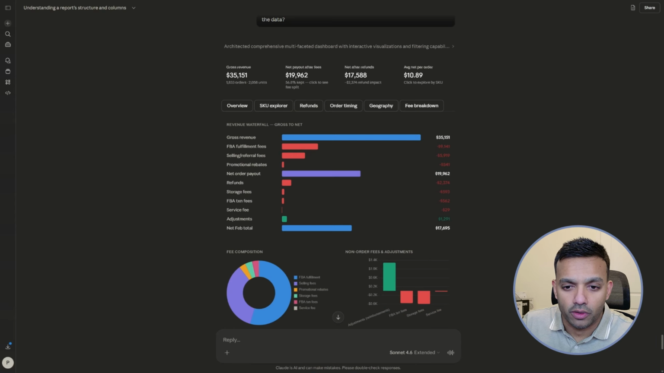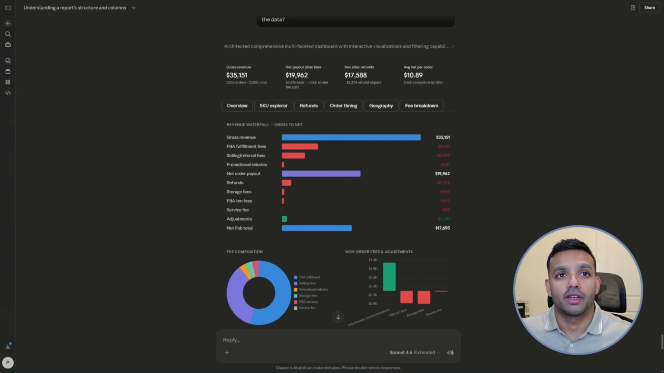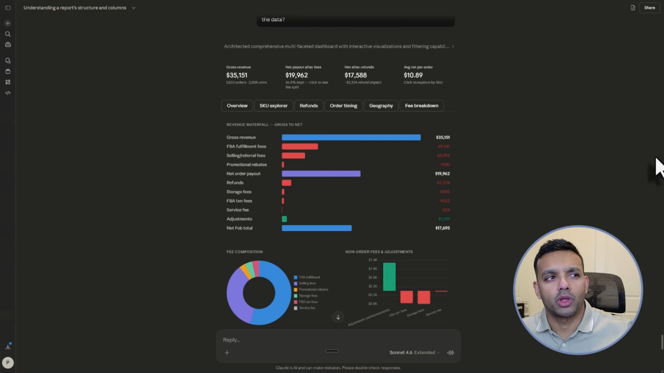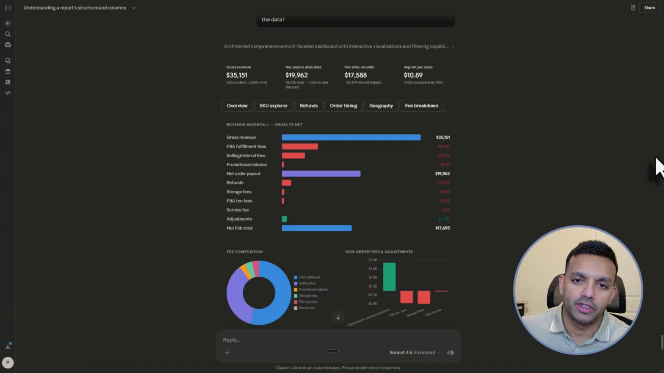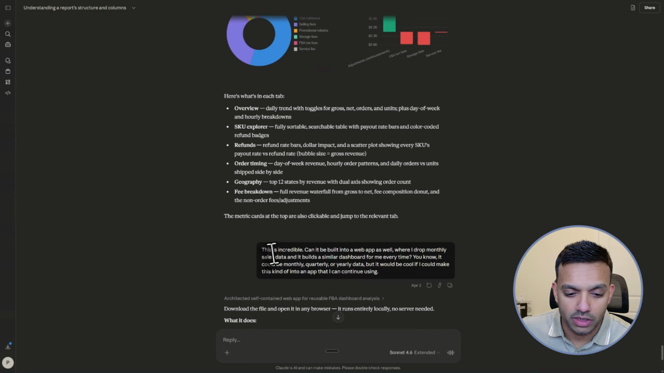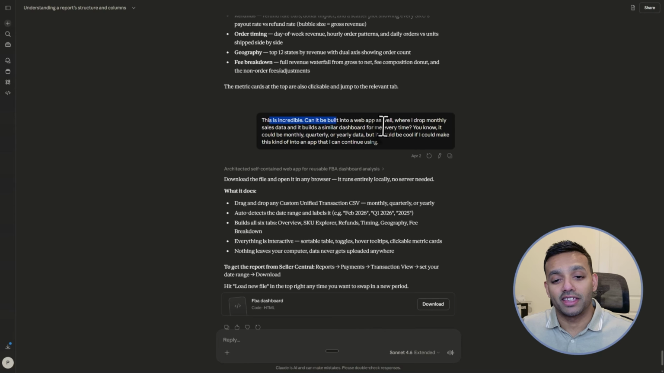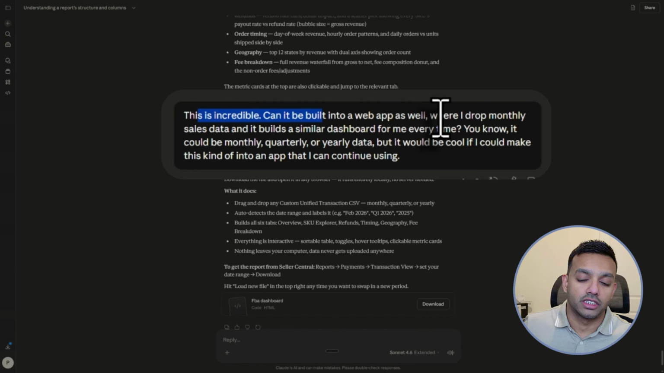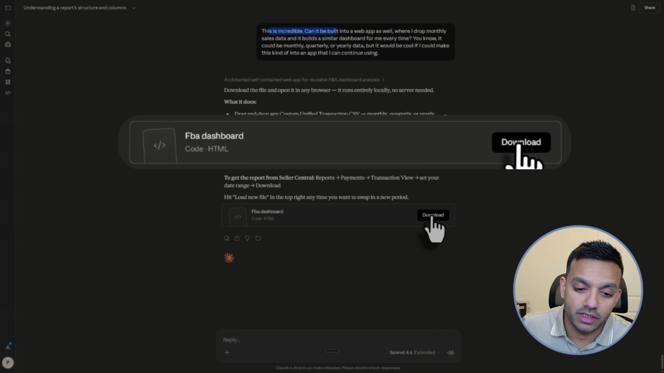This is very powerful. Okay, so as a bonus, I'm going to take it one step further, right? I'm going to ask it to turn this into a web app, where I just upload data each month, and then I have the same visuals every month. Basically, I'm impressed at this point. I'm like, hey, can this be built into a web app where I drop sales data monthly, and it just builds out the dashboard every time? It could be monthly, quarterly, yearly. It would be cool if you could build this out. And then it just goes ahead and builds something out for me.